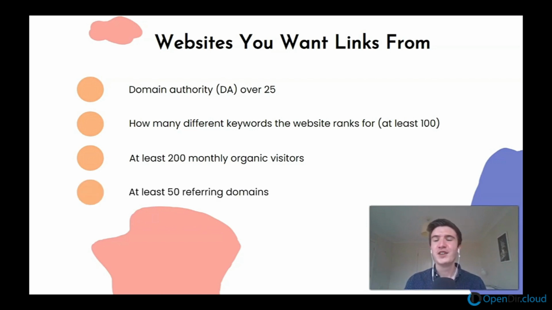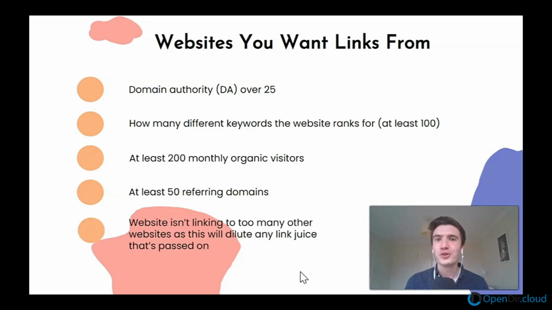Fourth check, at least 50 referring domains. Now, the reason for this is a website in theory could have a lot of backlinks, but actually could only be referred to by 1 or 2 websites. So just by spreading the number of referring domains that website is getting, it means that that website is actually more valuable, and the webmaster hasn't tried to game the system and just try and get links artificially. If they're getting at least 50 referring domains, it suggests they're getting links naturally, and therefore the website is of real value, and therefore by getting a link from that website, you too are going to get value from that website.